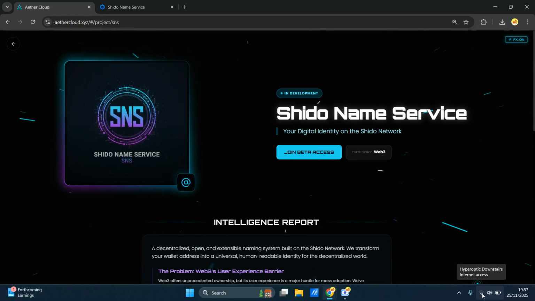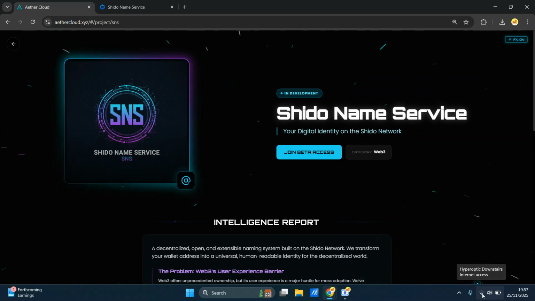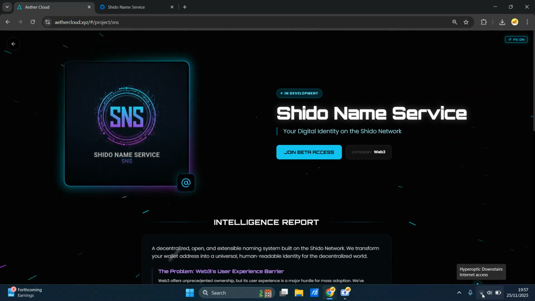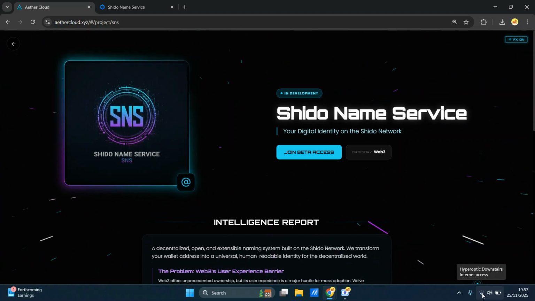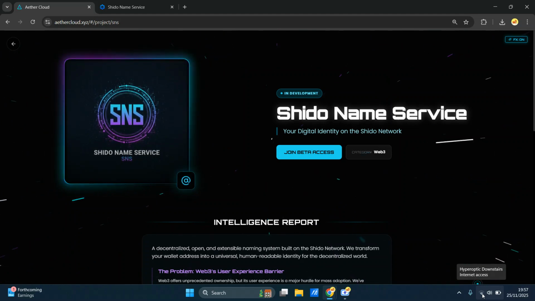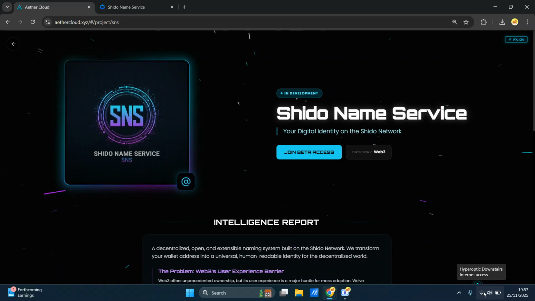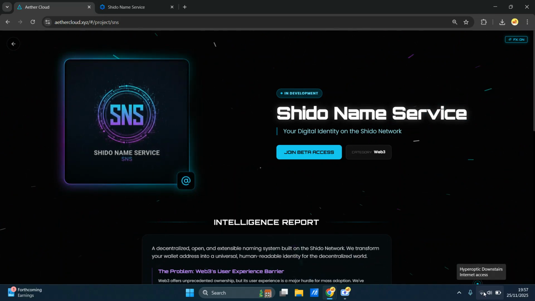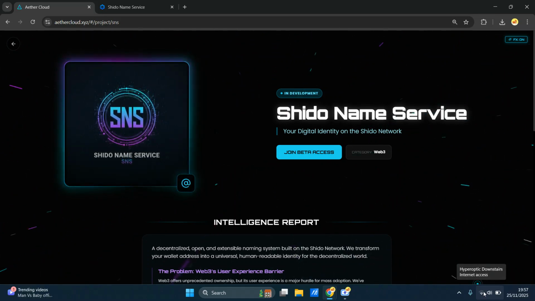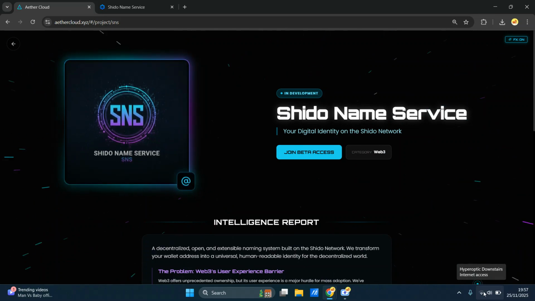It can feel complicated and intimidating for new users to send and receive funds, because you have a long string of characters, and it makes you feel like you're doing some sort of programming, as Kozu has written on this website.